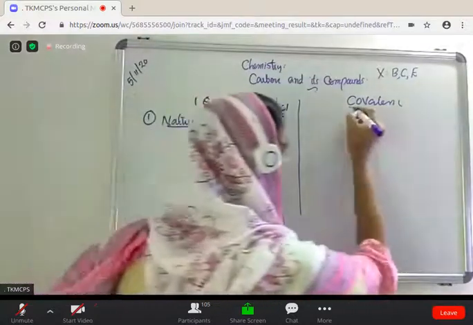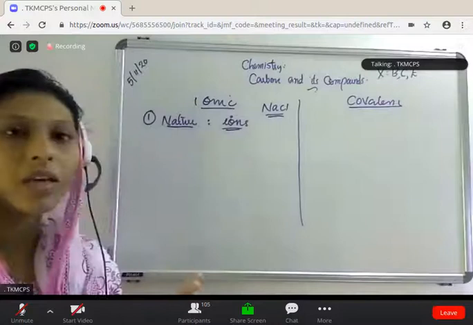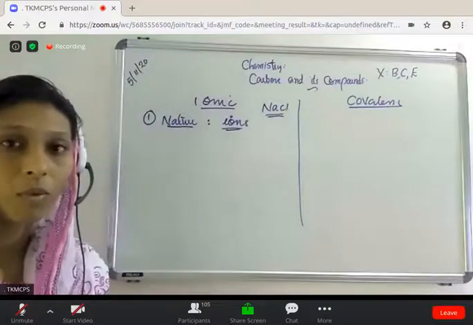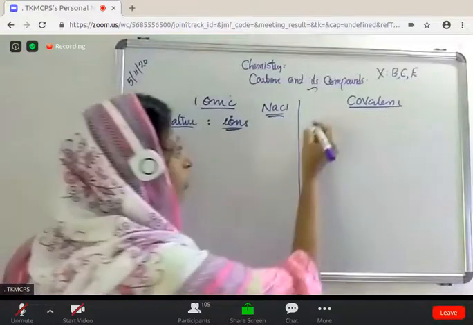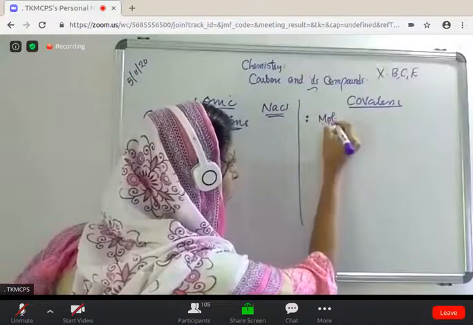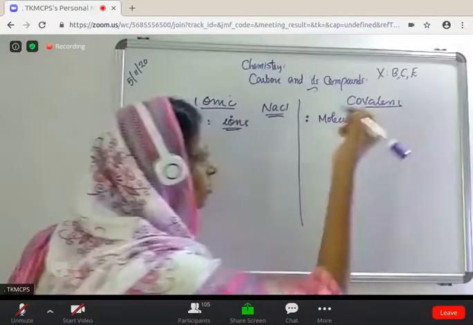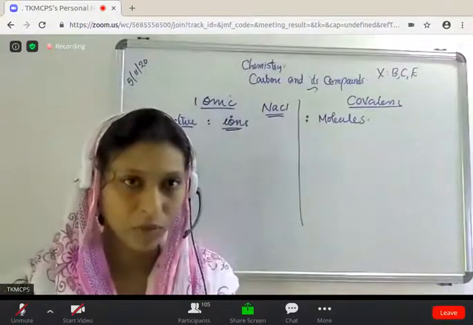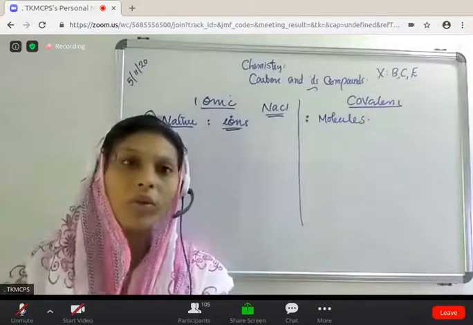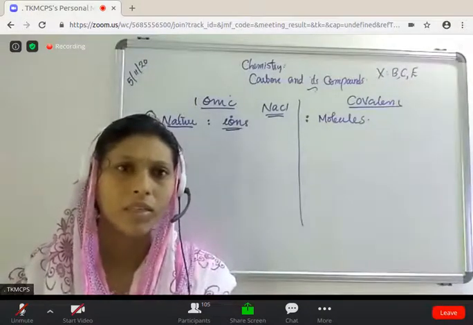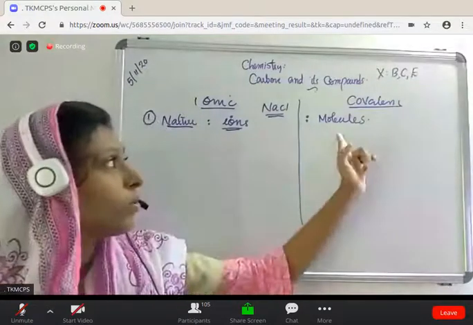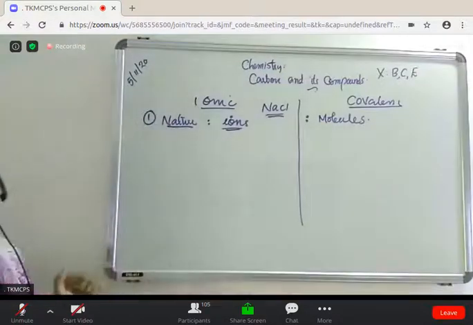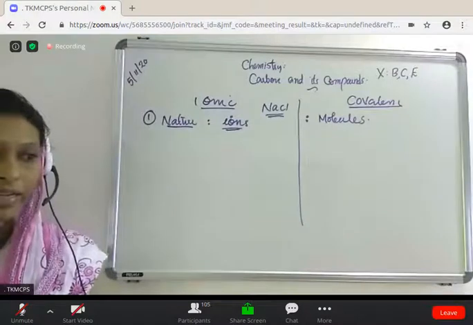Are ions present in covalent compounds? No. Ions are not constituent particles of covalent compounds. Then what is the constituent particle of a covalent compound? The constituent particles are molecules. Carbon dioxide molecules, hydrogen molecule, chlorine molecule, these all exist with covalent bonding, isn't it? So molecules are the constituent particles of covalent compounds.